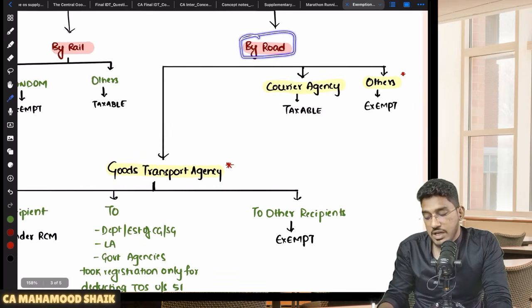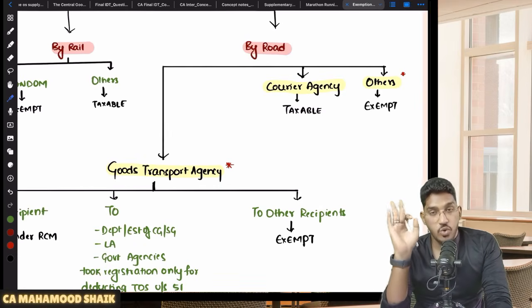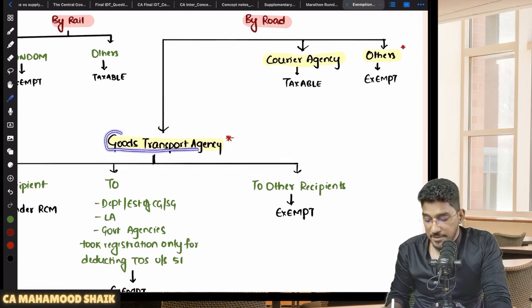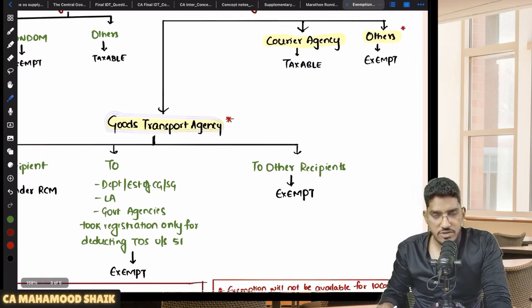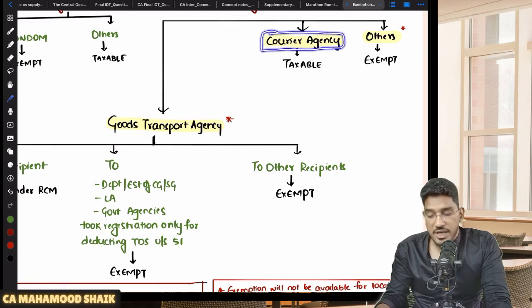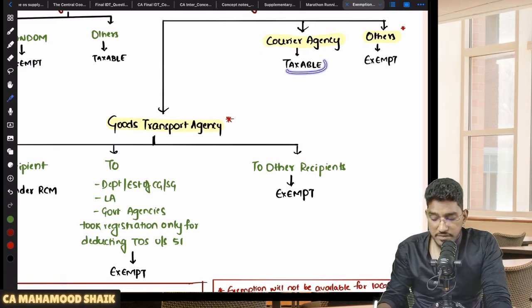In case the goods are getting transported by way of road, what will happen? Then we need to check, is the transportation of goods by way of road by a GTA? If it is GTA, mostly it is taxable, mostly RCM, subject to some exemptions. Or if the transportation of goods is happening by way of courier agency, then also it will become taxable.